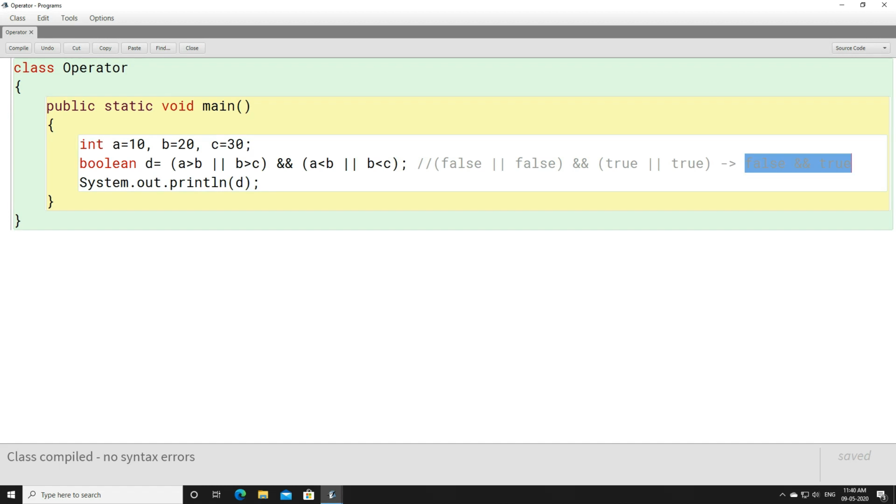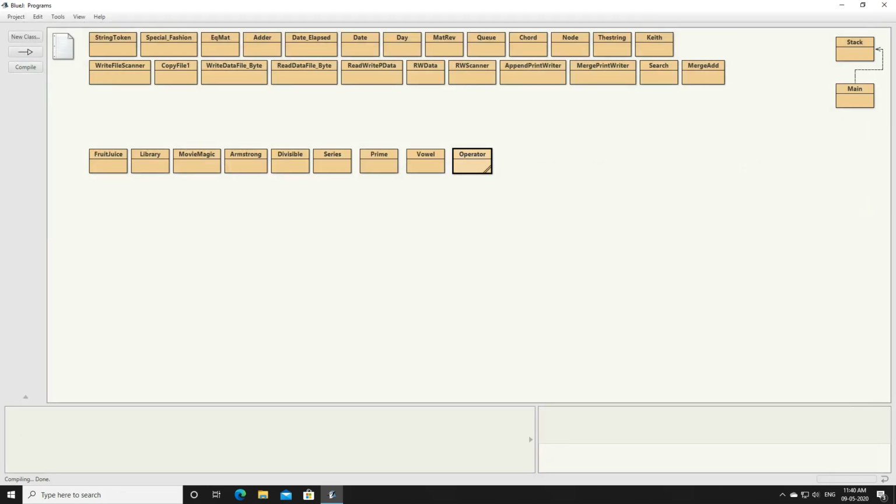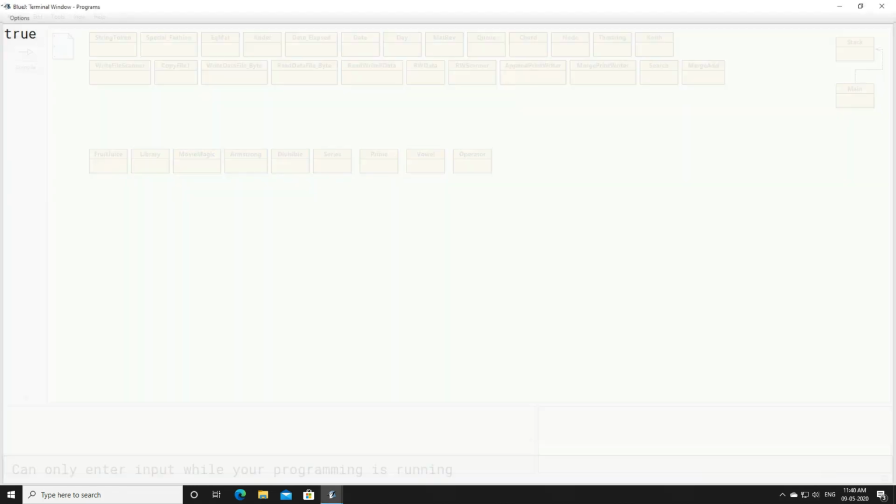Now the third one, the last one, is called NOT. What is the use of NOT? NOT is used just to flip the value, just to change the value, right? Now what is the final outcome of this? That is false. When you use NOT in front of that, it will change false to true. You can see it is changed to true.